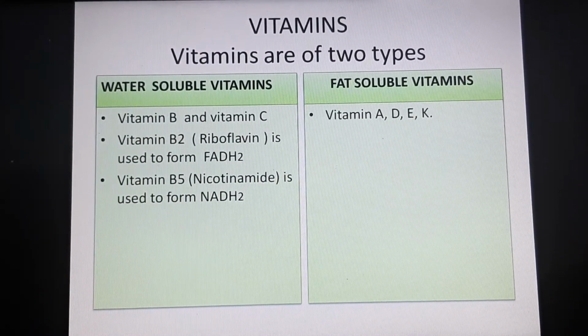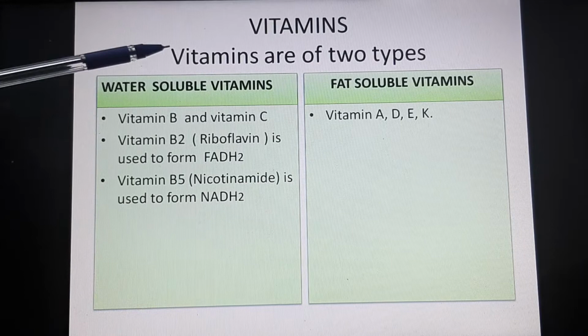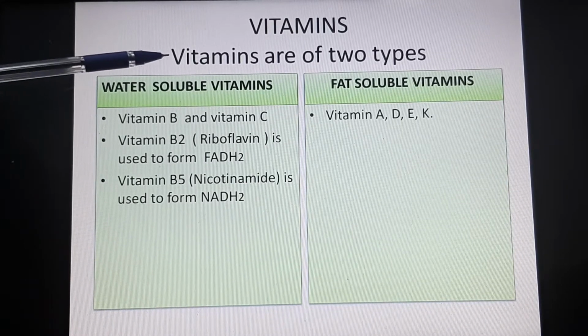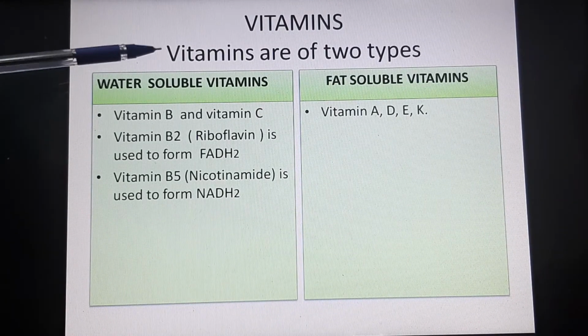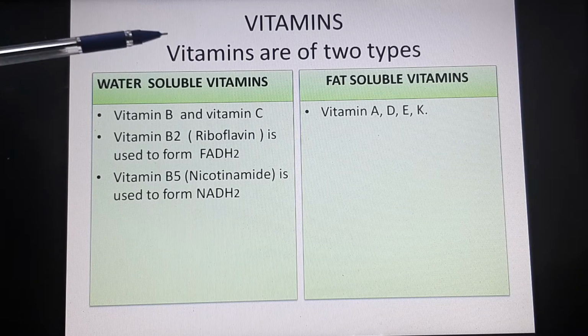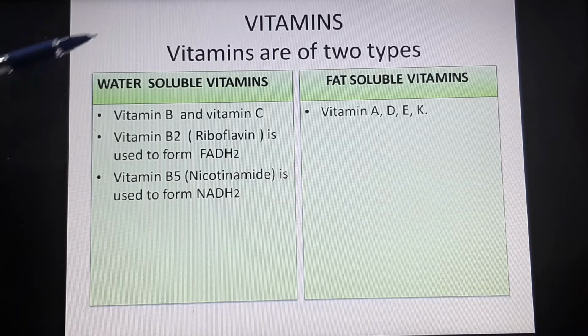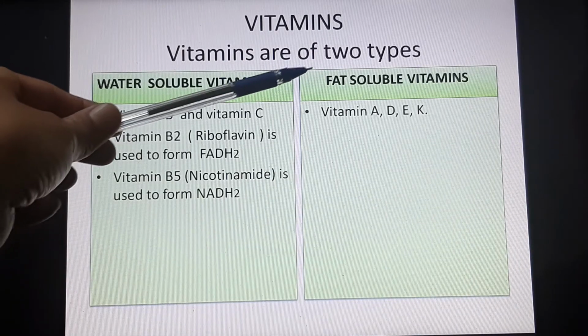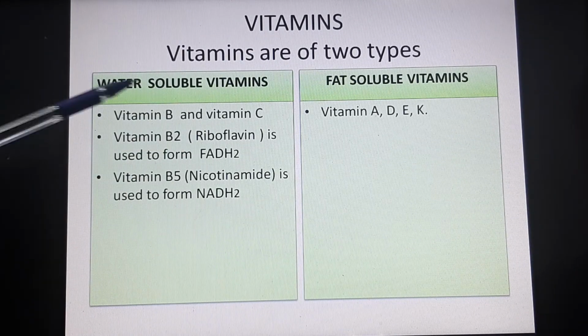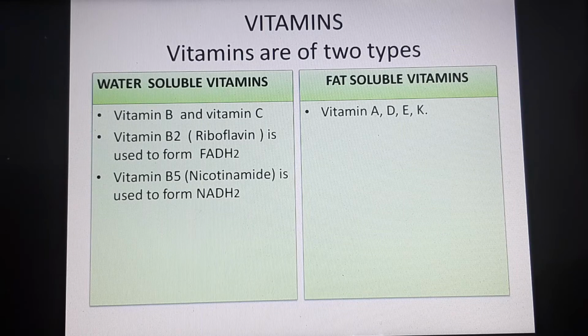Our nutrition also contains a very important constituent called vitamins. Now, from vitamins, we don't really get any energy, but they are very important for our well being and the health of our body. So, vitamins are of two types we need to know: water soluble vitamins and water insoluble, or fat soluble, vitamins. The water soluble vitamins are vitamin B and vitamin C.